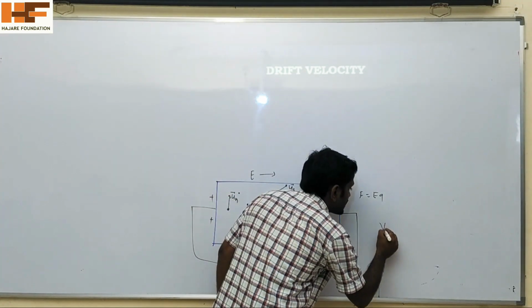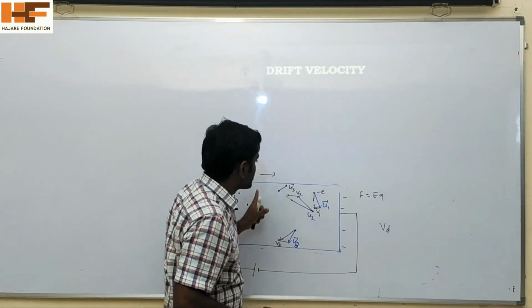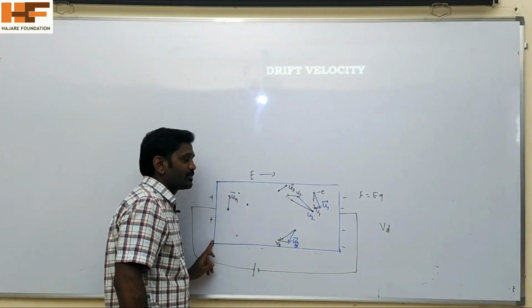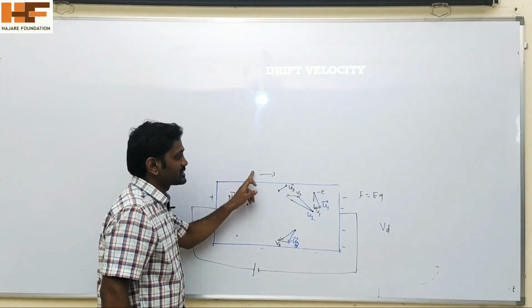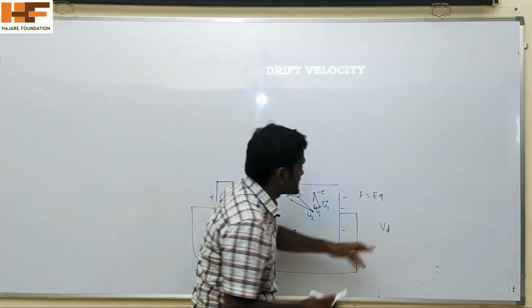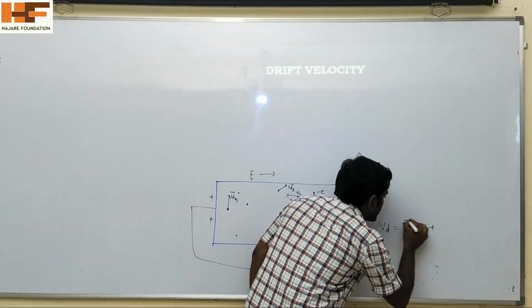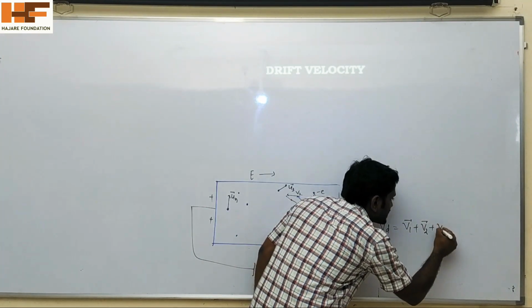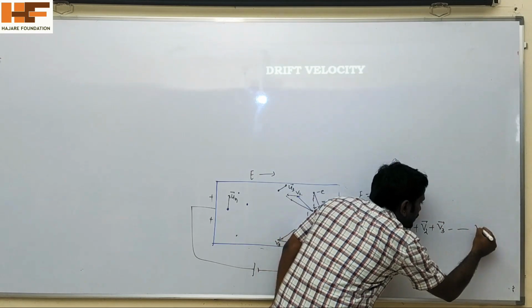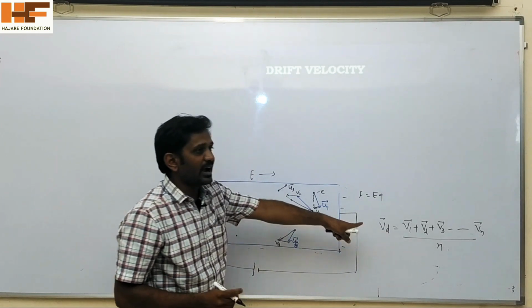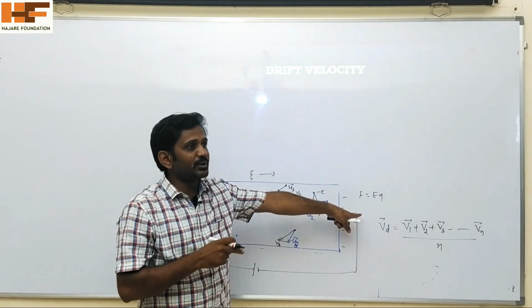That average velocity of the electrons which drift towards the positive end of the battery under the influence of the external electric field, we call the drift velocity. Vd is equal to v1 plus v2 plus v3, so on up to vn, upon n. That's how we define drift velocity.